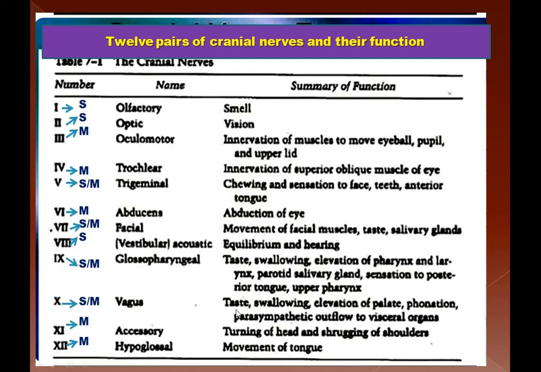So it controls again taste, swallowing, elevation of the palate, phonation, parasympathetic outflow to visceral organs. So visceral organs like the digestive system, alimentary canal that is, and heart, lungs, etc. So their parasympathetic system is connected to the vagus nerve.